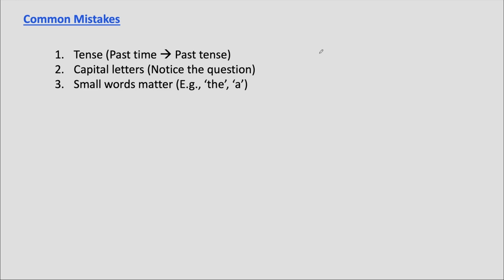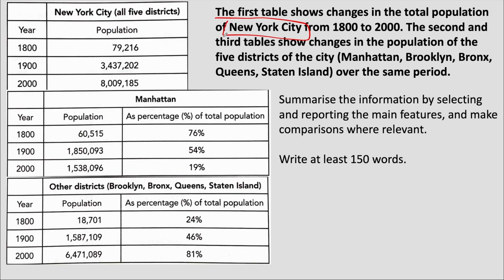Small words like the and a matter. In our writing, if we write about the New York City, we can use the city. If you write a city, it means any city, which is wrong in this context. So pay attention to these small words.